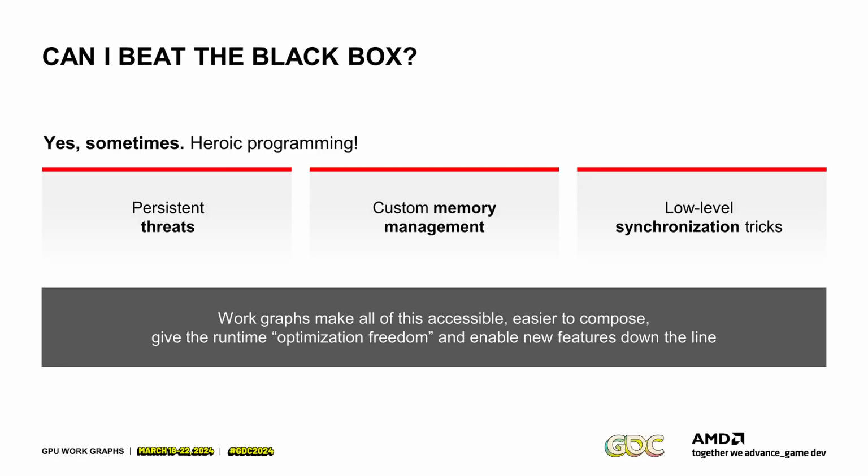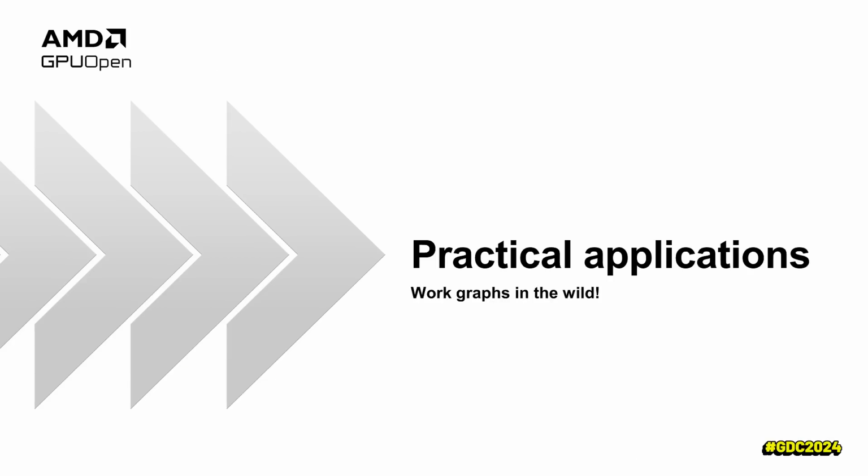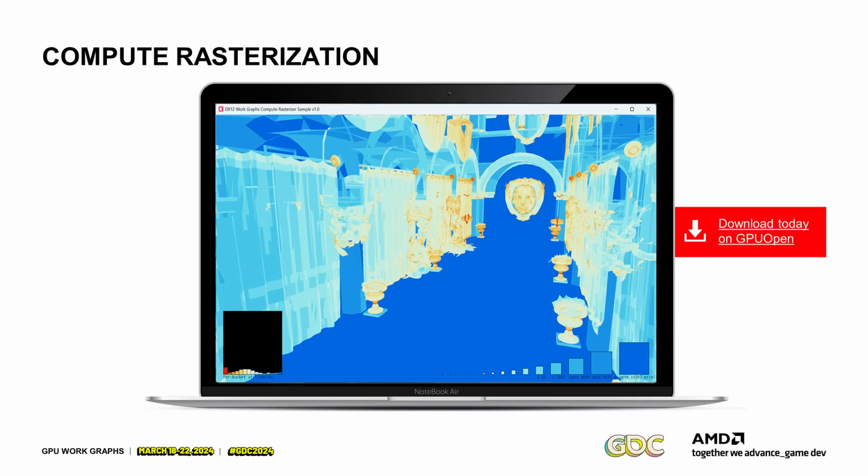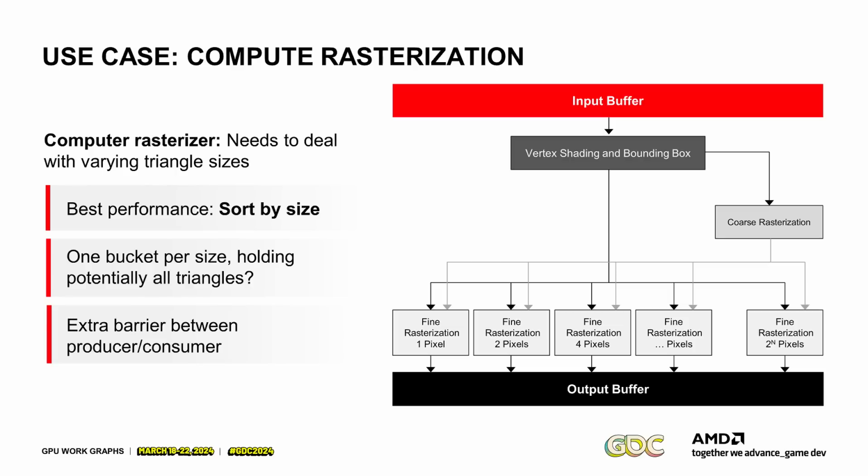All right, so let's go into practical applications, Workgraphs in the wild. One example we have here is Compute Rasterizer. And what you can see here is a visualization of the triangle size. Basically blue means fairly large triangles and red is fairly small triangles. And if you've ever written a compute rasterizer, that is actually the main problem with compute rasterizers. They need to deal with varying triangle sizes.